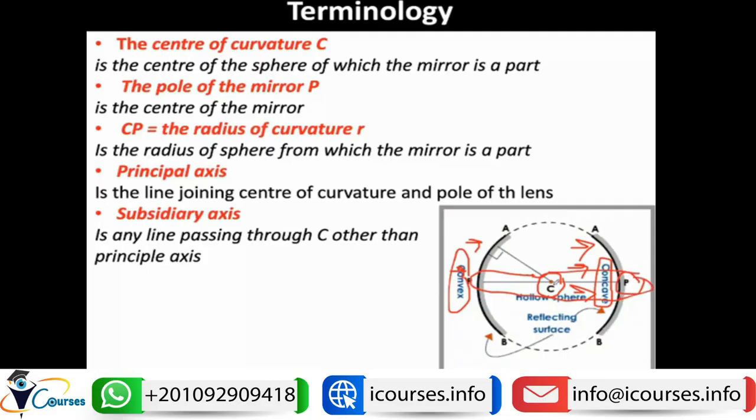If any line passes from the center of curvature to the mirror, then this line is called a radius of curvature. If we have any line passing through the center of curvature other than the principal axis, like this one, then this is called a subsidiary axis. So it is not the principal axis because it doesn't pass through the pole, but it passes through any other point on the surface of the lens different from the pole of the lens.